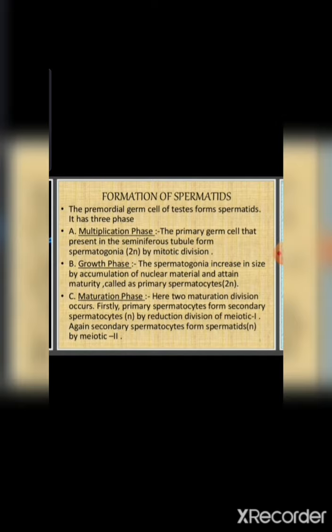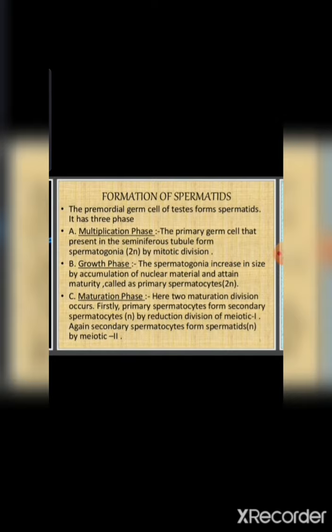So in maturation phase, the primary spermatocyte undergoes the first maturation division, which is a reduction division. That means meiosis 1. In meiosis 1, two haploid daughter cells will form, that is 22 plus X and 22 plus Y, and these are known as secondary spermatocytes. So primary spermatocyte is 44 plus XY, which is there in growth phase. After primary spermatocyte, haploid number 22 plus X and 22 plus Y, secondary spermatocyte has formed by first meiotic division.